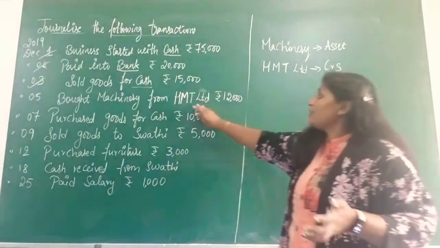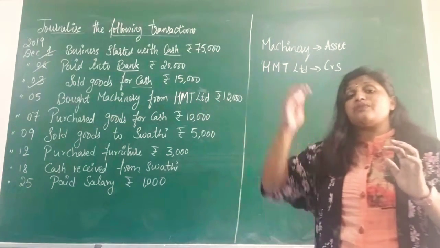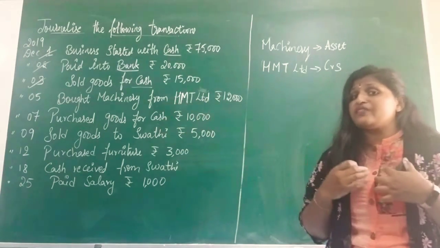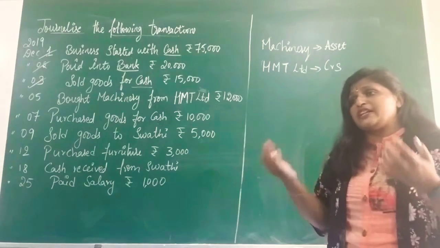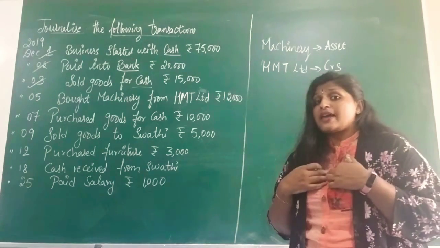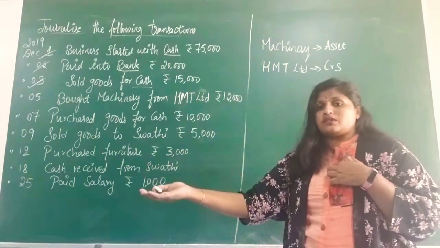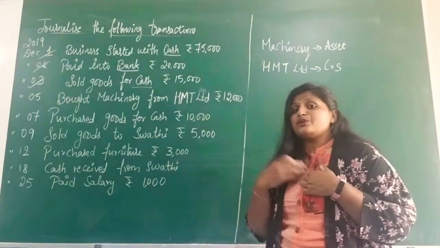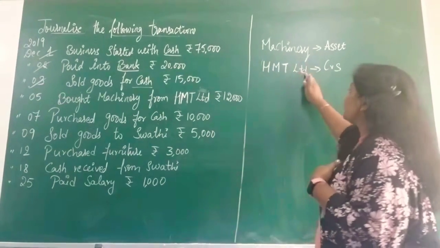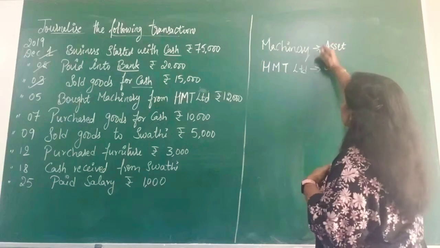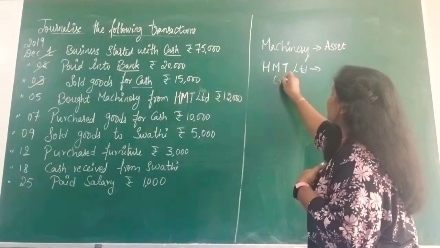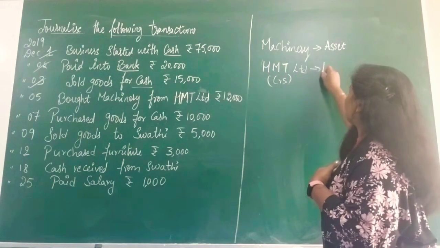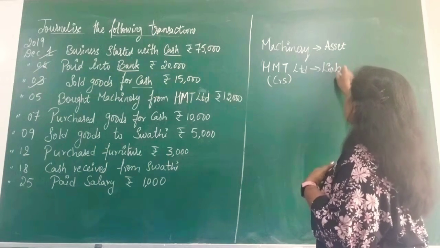So here we are purchasing the machinery from HMT company. They are giving the benefit now. I am using it, but I didn't pay anything. I am liable to pay in future. So here these are creditors. Creditors is nothing but belongs to liabilities.